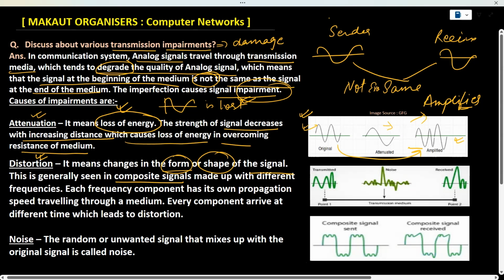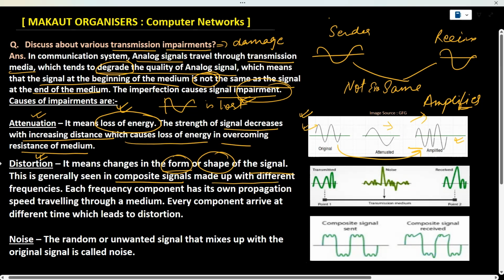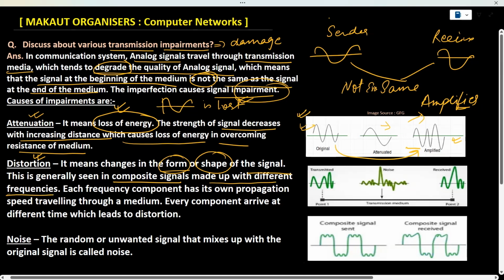That is a composite signal. In that case, there is a chance that it gets distorted easily because the signal is made up of different frequencies, and each frequency component has its own propagation speed traveling through the medium, and every component arrives at a different time, which leads to distortion.